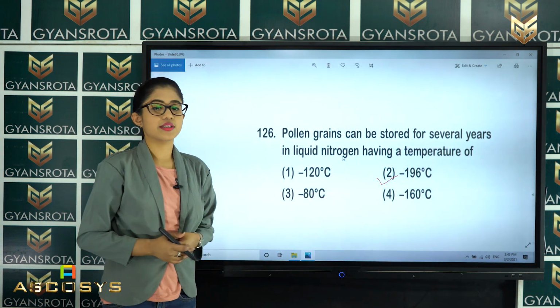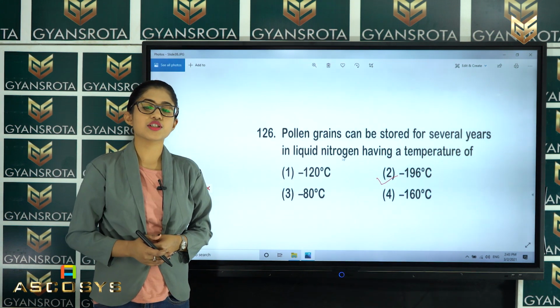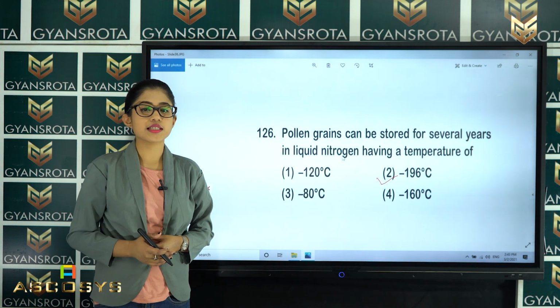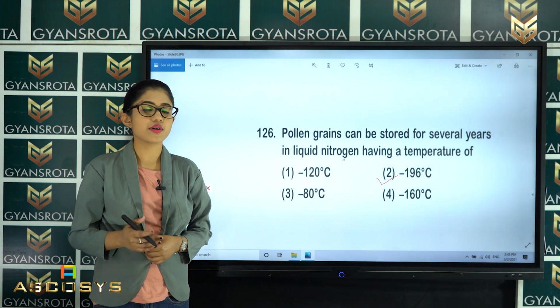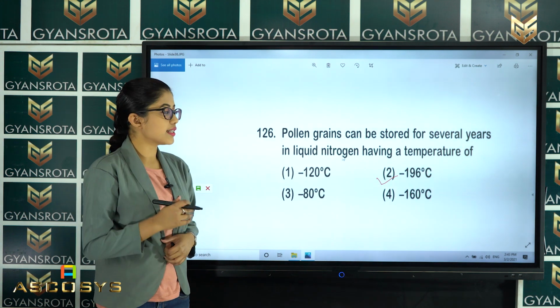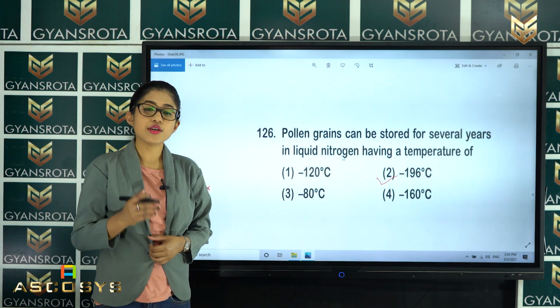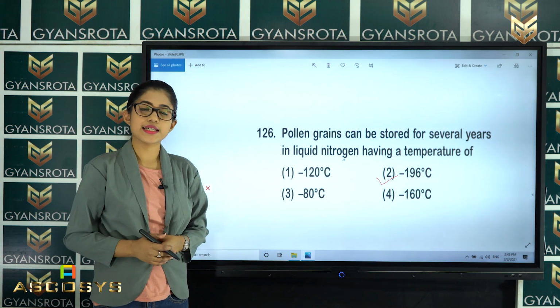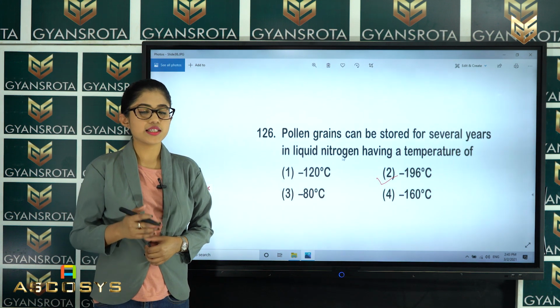Option number 2, that is minus 196 degrees centigrade, and we have discussed this in the chapter Sexual Reproduction in Flowering Plants. There we have discussed the male reproductive system and the female reproductive system of flowering plants, and there we have seen that liquid nitrogen at minus 196 degrees centigrade can be used for the storage of pollen grains. So, option number 2 is the correct answer. This is a very easy question, right? Now, let us see the next question.